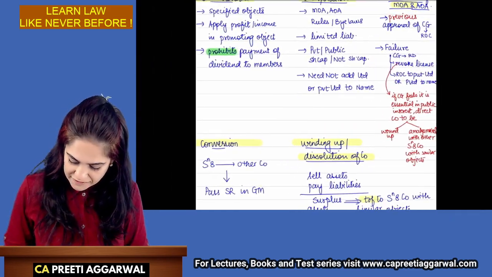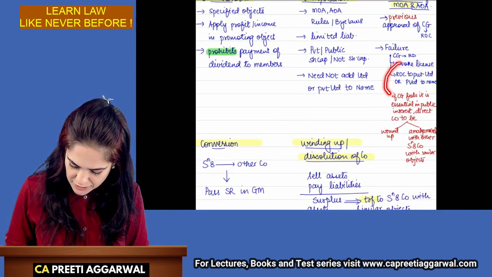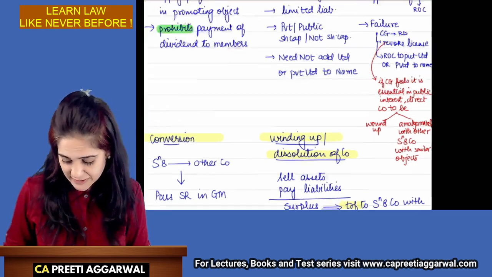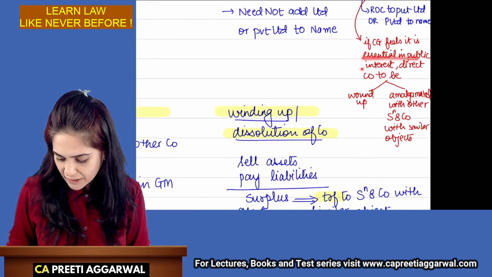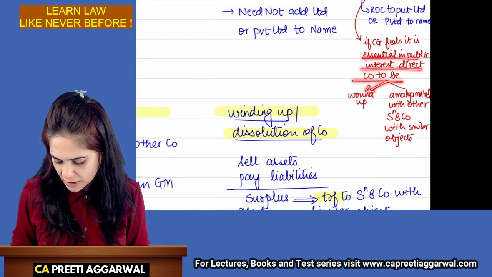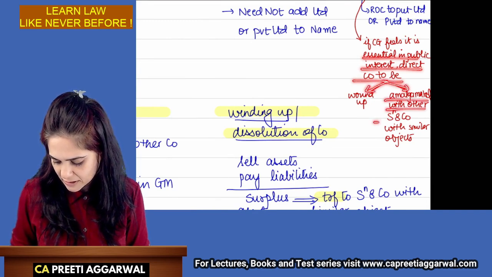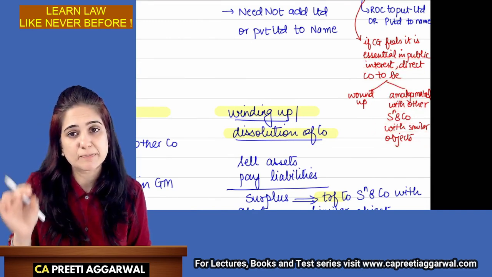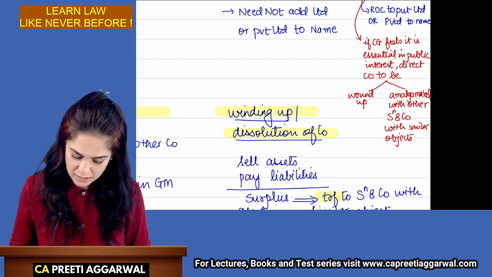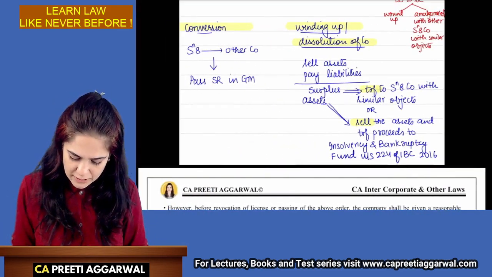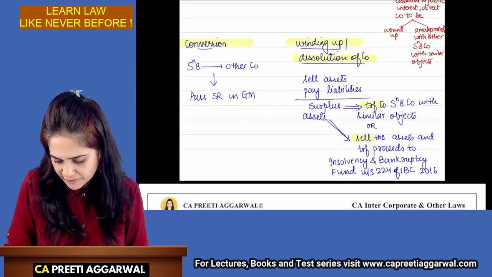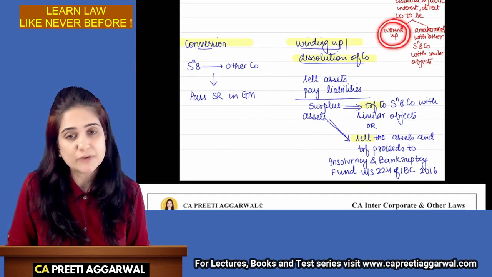Okay. So if at the time of revocation, the central government feels it is essential in public interest, they will direct the company to be either wound up or amalgamated with any other Section 8 company having similar objects. Please learn it as it is. What if I want to wind up or dissolve the company, or if the company is wound up here? Okay, then what will happen?